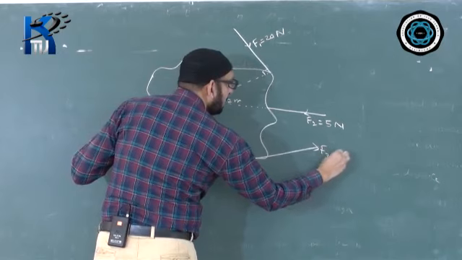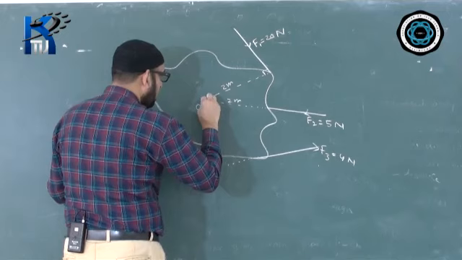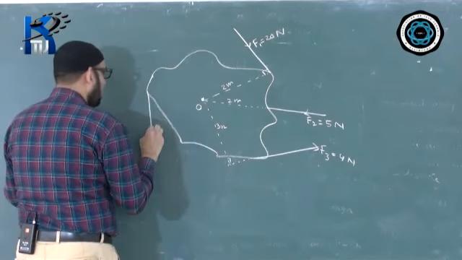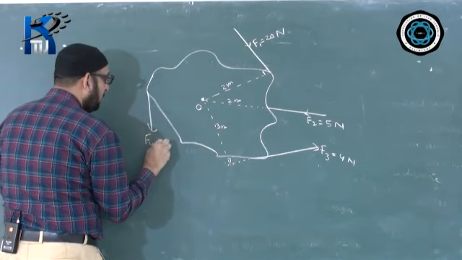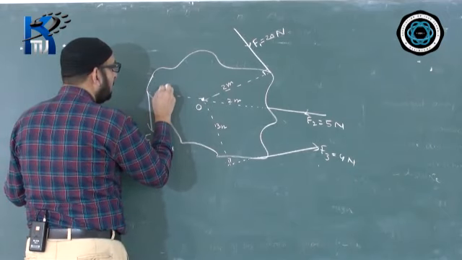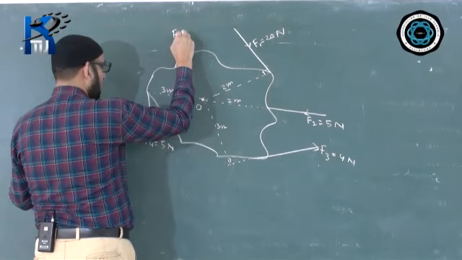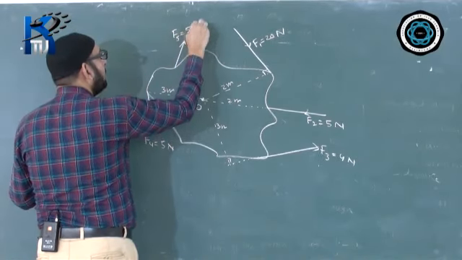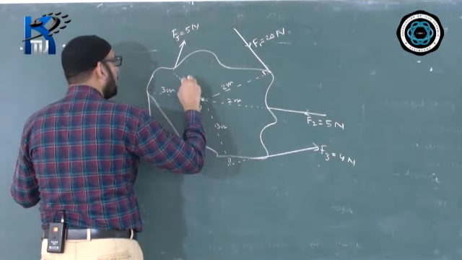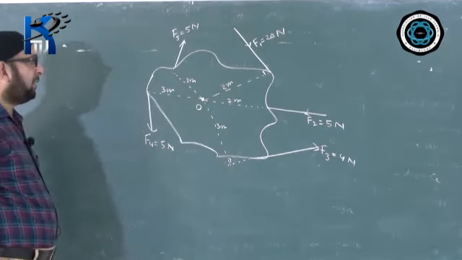F3 was here, 4 Newton, and its perpendicular distance given was 3 meter. Here was another one, F4, 5 Newton, and the distance was 3 meter. And maybe one more was here, F5, 5 Newton, and the perpendicular distance of this point was 2 meter. This was the figure given.